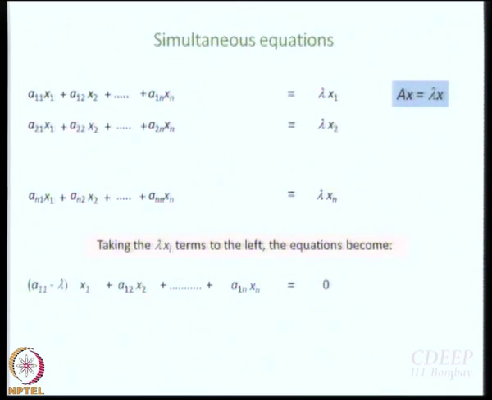What will the second equation be? A21 x1 plus A22 minus lambda into x2 plus so on and so forth. This is what it is. So what we see is that a minus lambda term comes along the diagonal, right. So you can write as many equations as you want, and when you get tired you put dots and write the nth equation, okay.